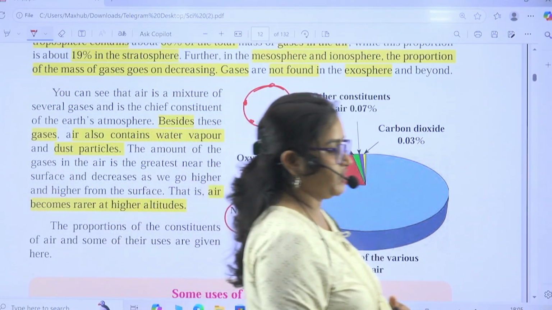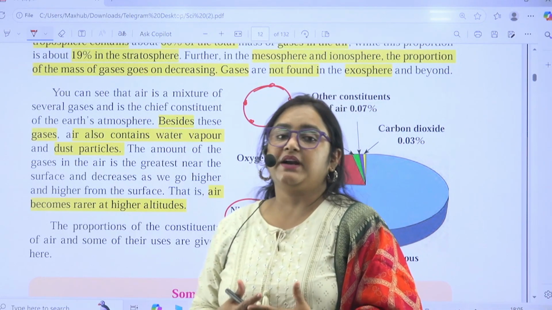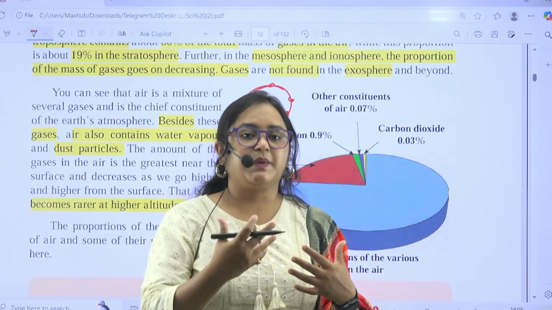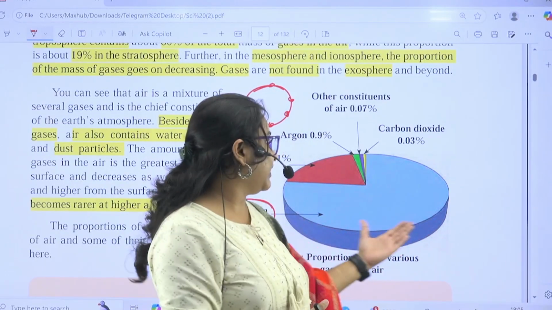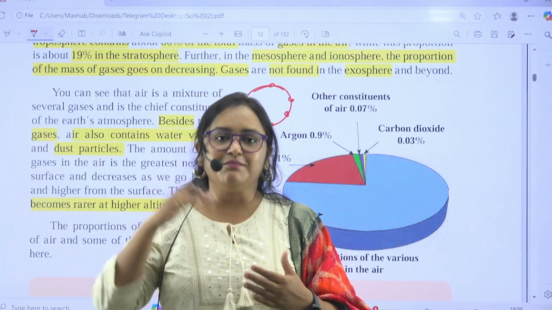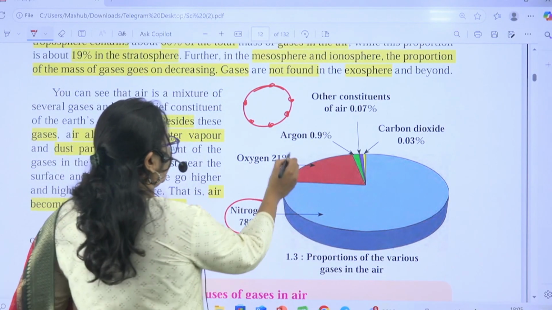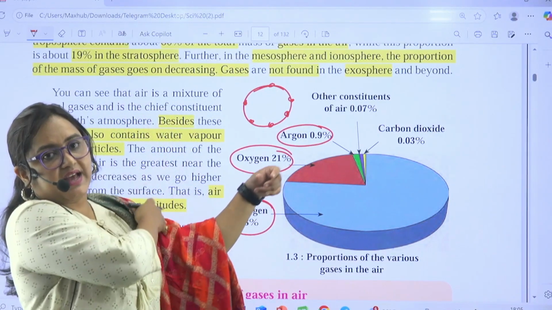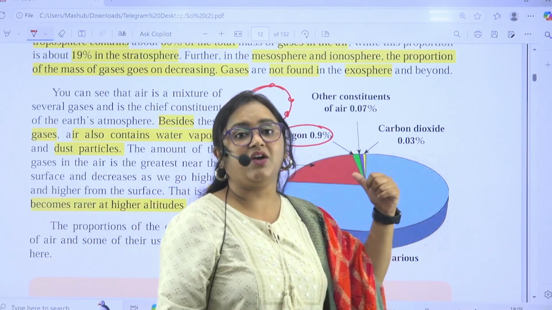Now we think that we respire continuously, so it might be oxygen that is too much in the air, or when we respire, we exhale carbon dioxide. So carbon dioxide must be in major proportion, but no, nitrogen stands first, then oxygen, then argon. So argon is an inert gas, but still it is more as compared to carbon dioxide.